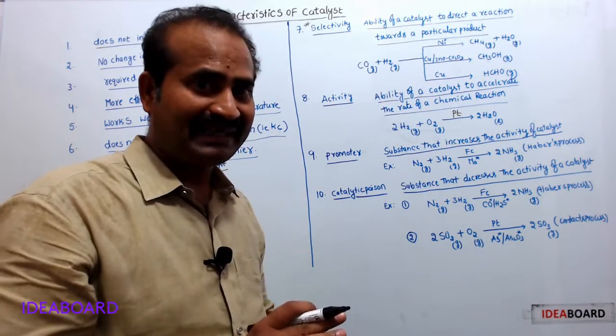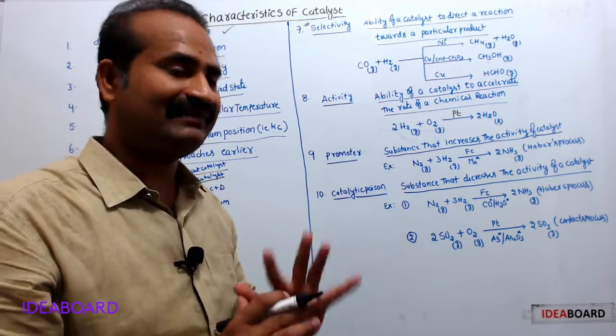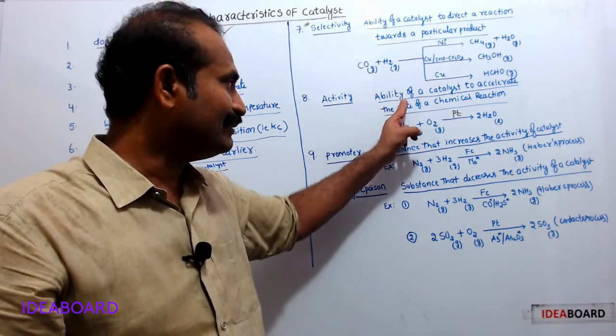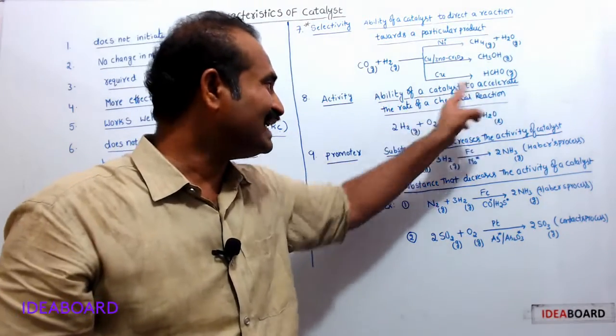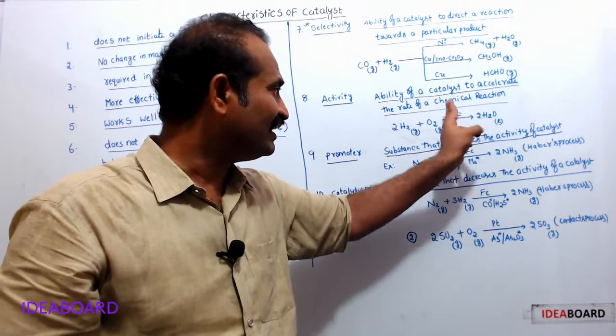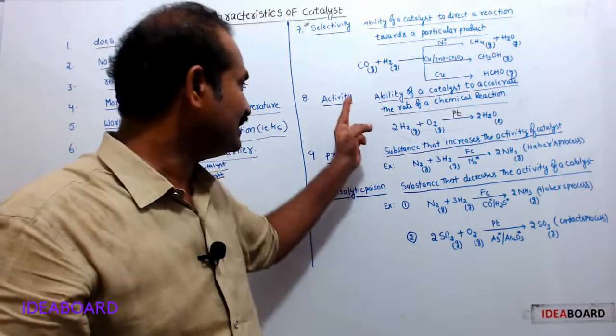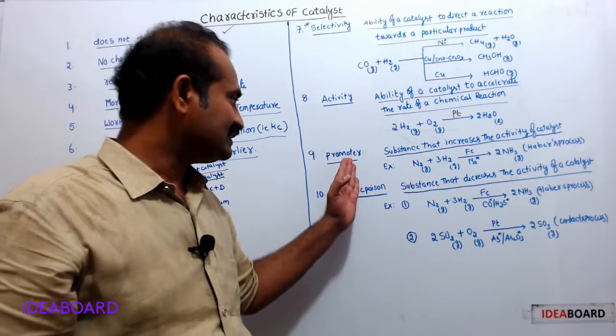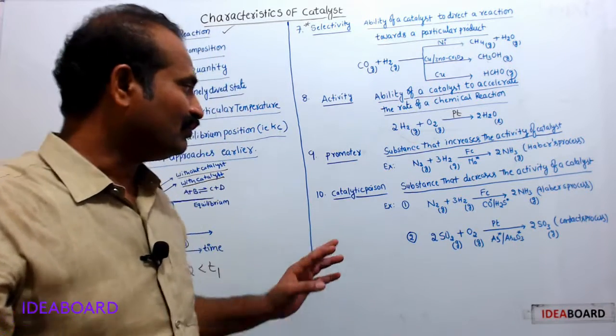Such ability of a catalyst is known as activity. That is activity. Next term, promoter.